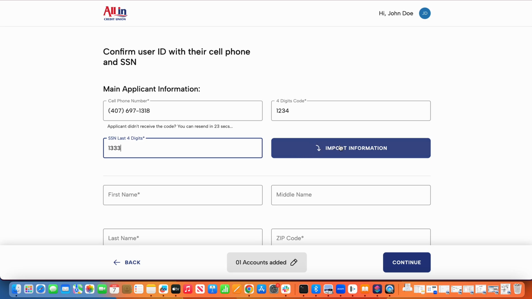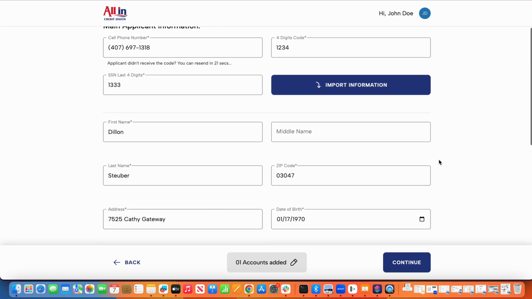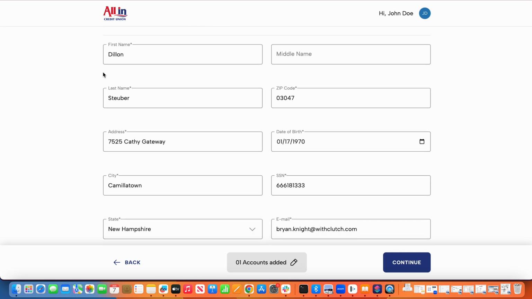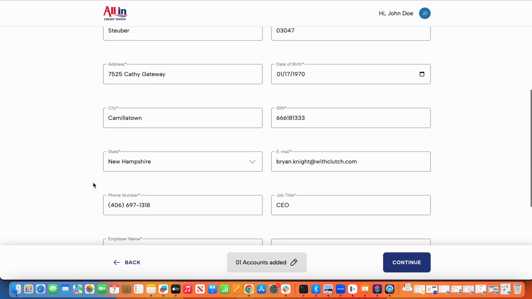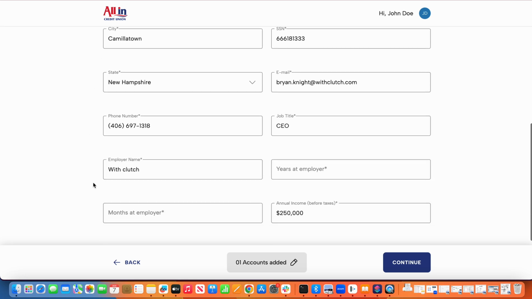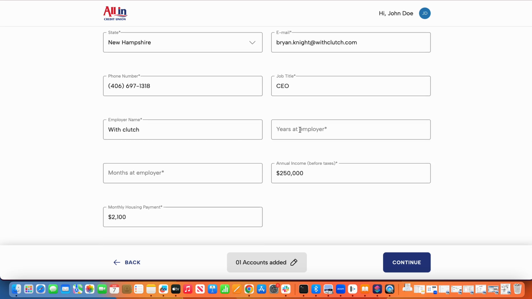Now, you'll see I have a button that says import information, and effectively by clicking that, I've now been able to, again, leveraging the pre-fill service, pre-fill Dylan's information into the application. Now, with that being said, there's quite a great degree of configurability on additional fields or information that you may want to collect, such as the name of their employer, monthly income, housing payments, etc. This can also be facilitated via a drop-down if that's more of your preference.